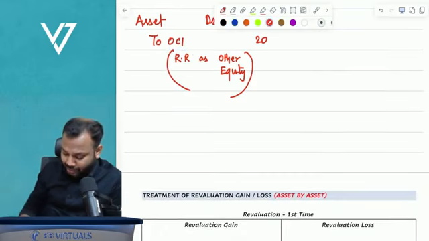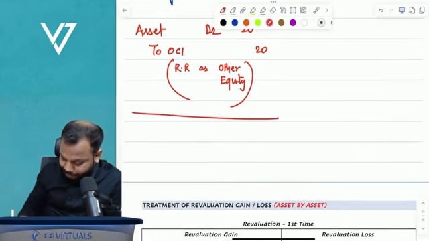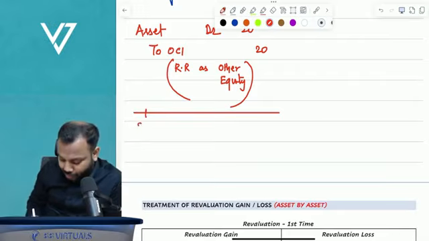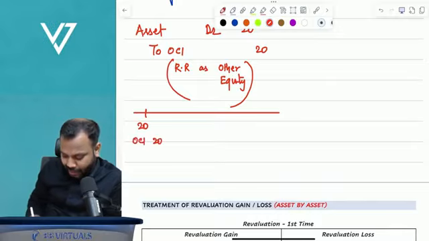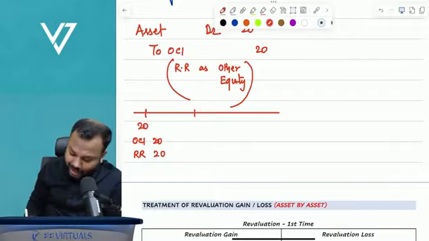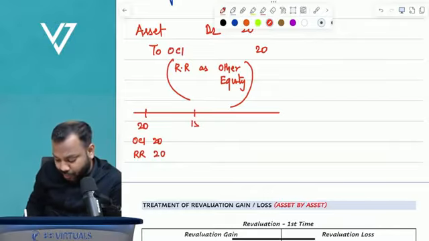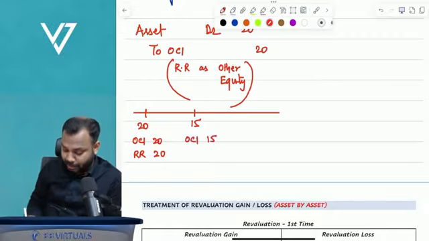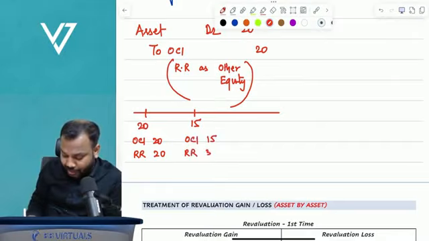So how is it reported? Understand, let's suppose this year I had a revaluation gain of 20. I will record in other comprehensive income 20, and I will accumulate in revaluation reserve 20. Next year I again get a revaluation gain of 15. In other comprehensive income I will report 15, but in revaluation reserve it will become 35.